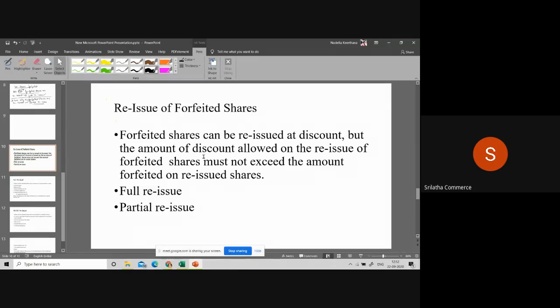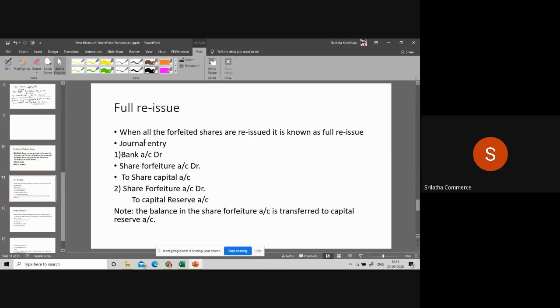Forfeited shares always will be issued at discount. Whatever discount given should not exceed the forfeited amount. Whatever amount we received, it should not exceed that amount. And all the forfeited shares can be reissued or partial forfeited shares can be reissued. Two cases where you have full reissue and partial reissue. Now, if all the forfeited shares are reissued, it is known as full reissue.